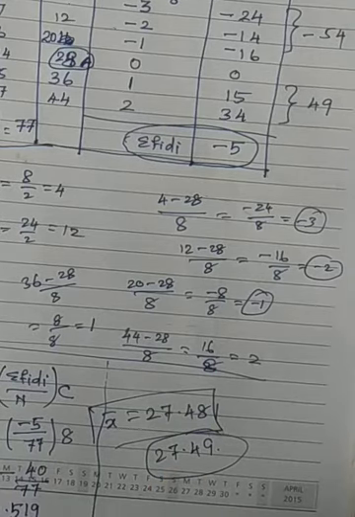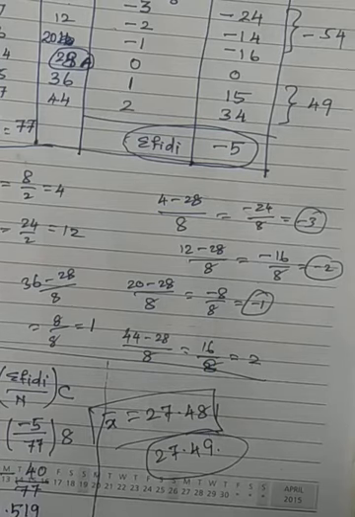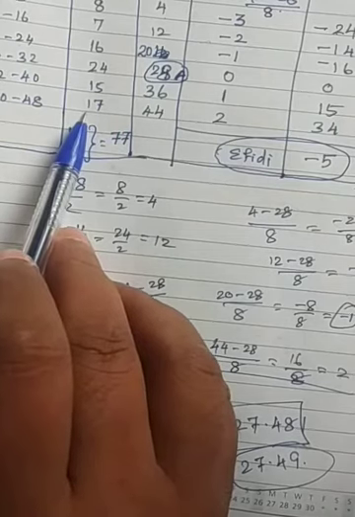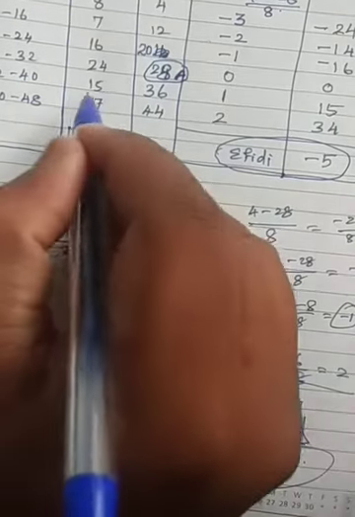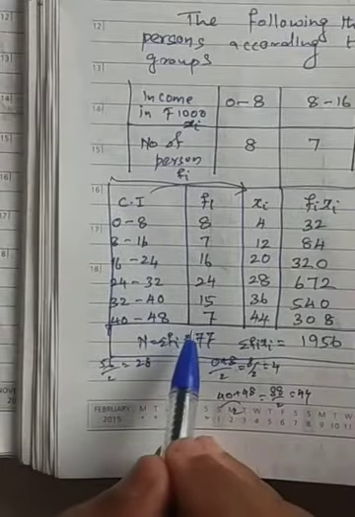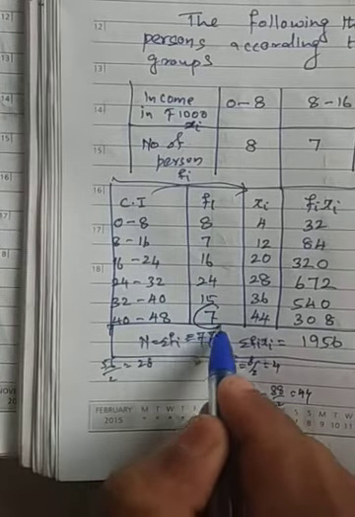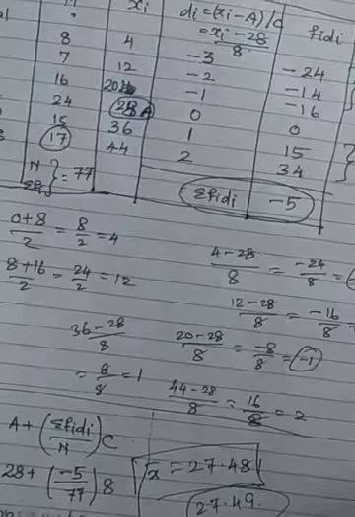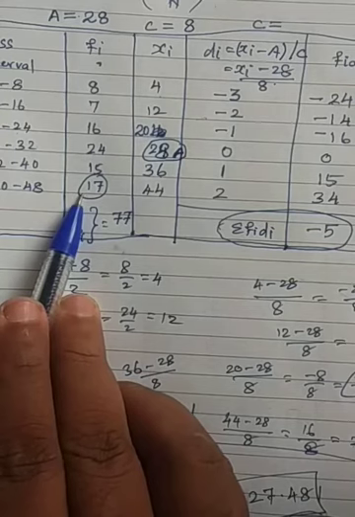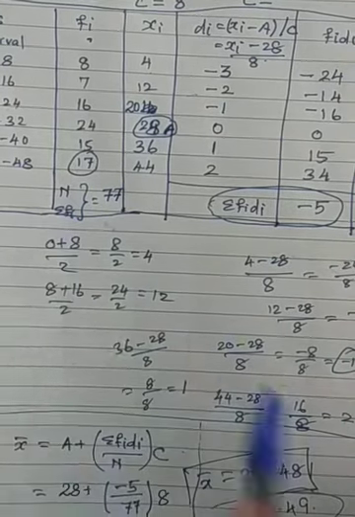Just a minute. Okay, just a minute. One thing I have done here, a small mistake while entering data. You can see here what I have written? I have written here it as 17. This answer is correct, the problem is correct. But in our problem, you can see the value is 7. For that reason only. Okay, so don't panic. It's correct only, but the problem I have changed as 17. By mistake I have written 17 instead of 7. So this problem is correct.